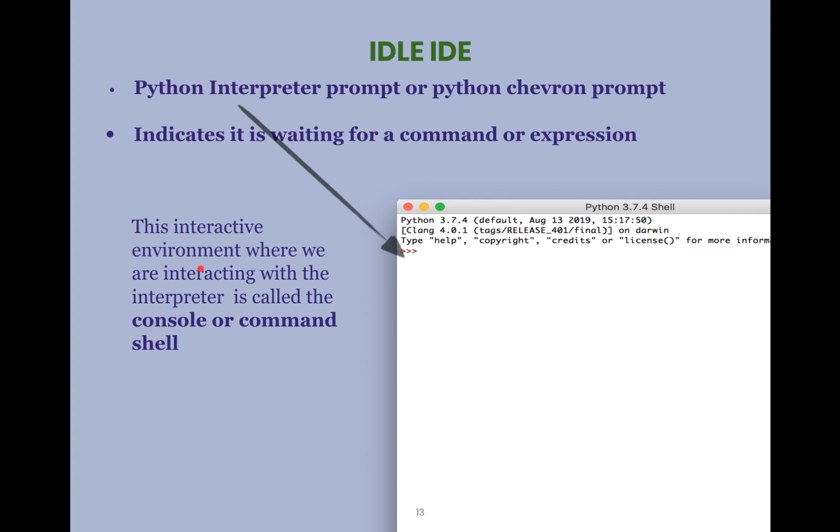This interactive environment where we are interacting with the interpreter is called the console or command shell. See, at the top, the title bar has mentioned the version I am using, Python 3.7.4, and it has written here Shell, which is the name given for this interactive environment.